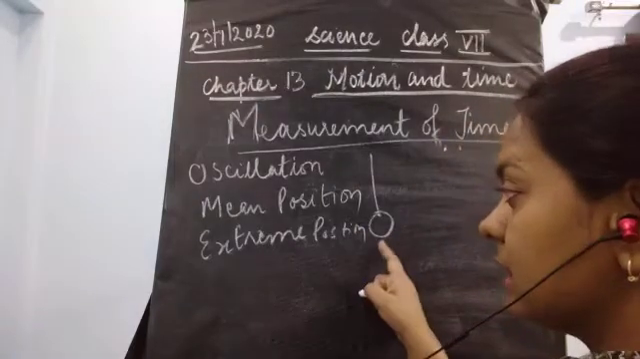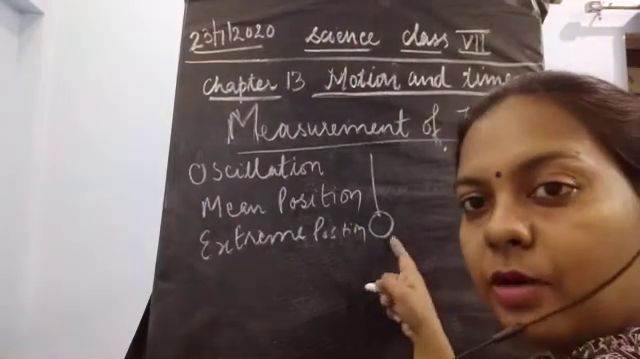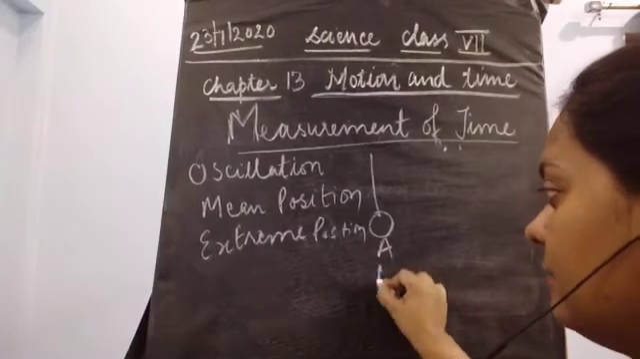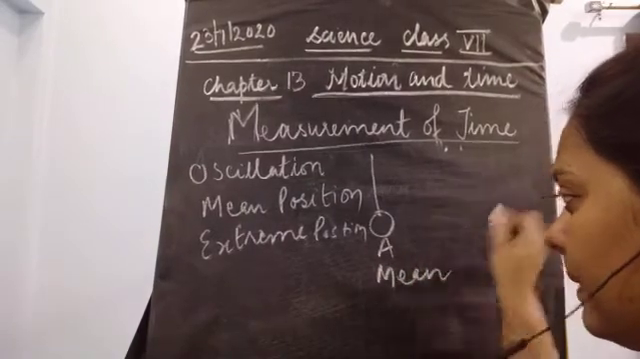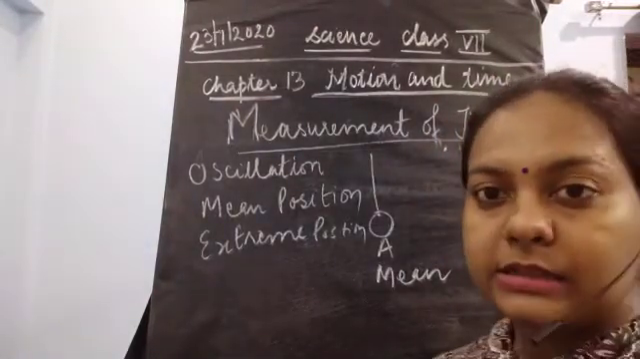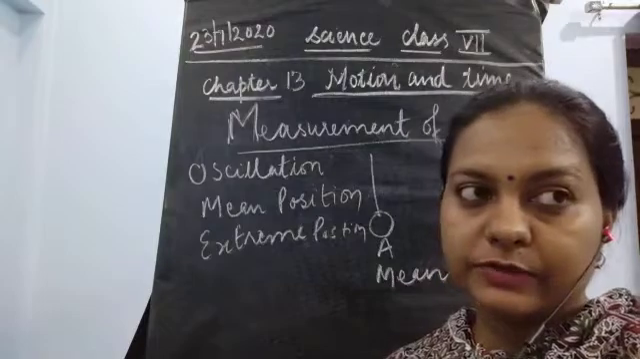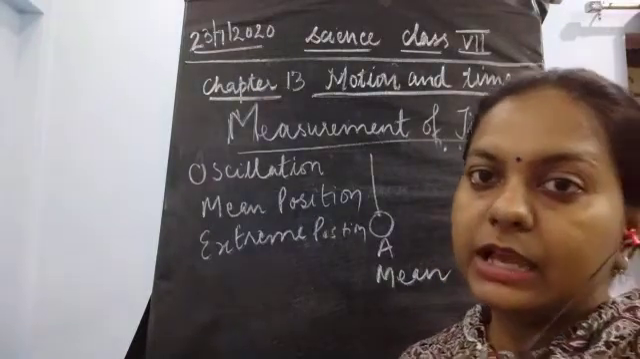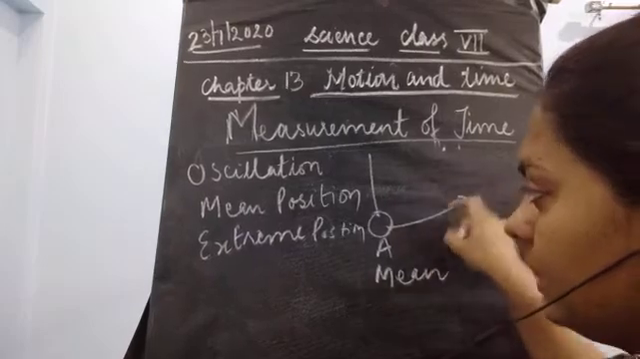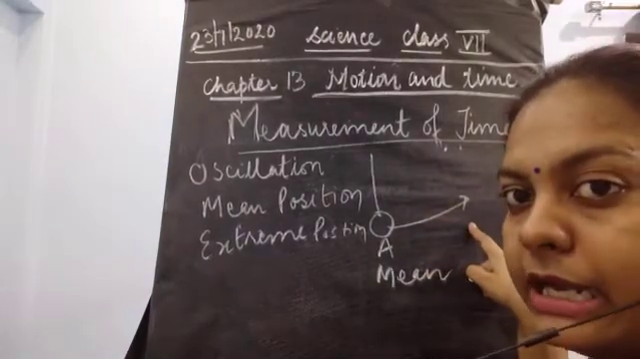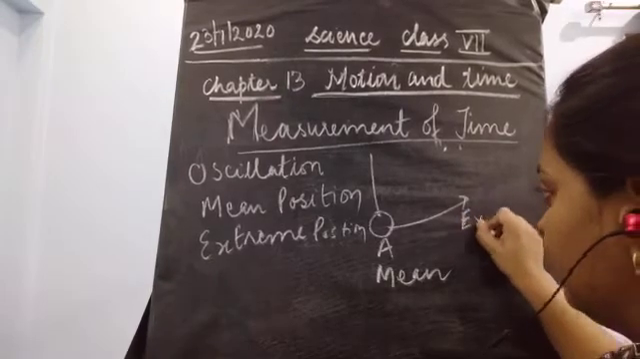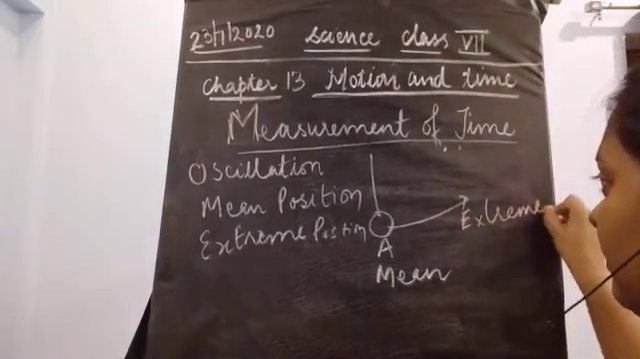The oscillation is starting from somewhere. So the starting point, suppose that this is A, is known as the mean position. Now the next position is the extreme position, as the word itself says. It is the last point. It means that till where it is moving, on the left side or right side, the last point is known as the extreme position.